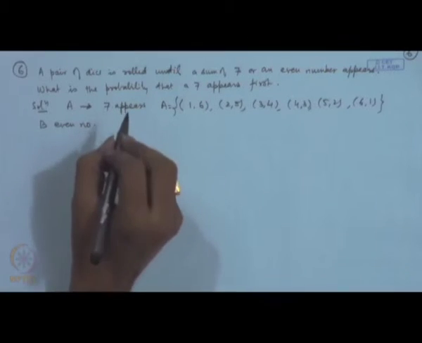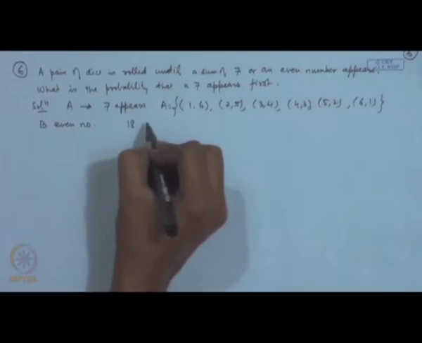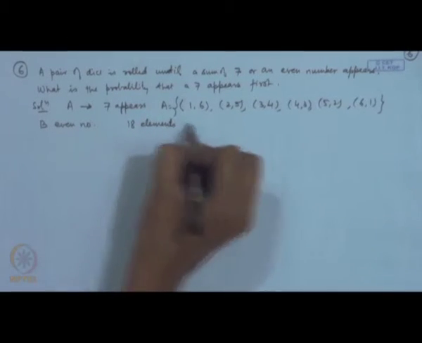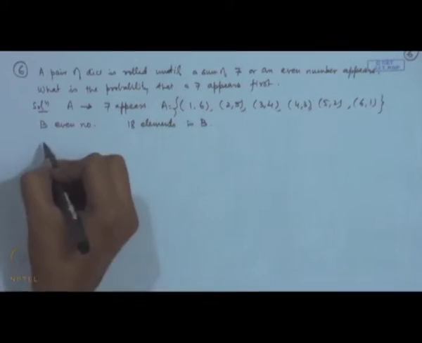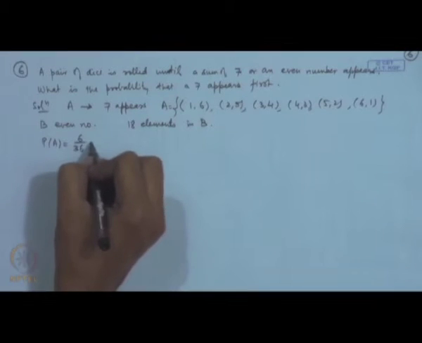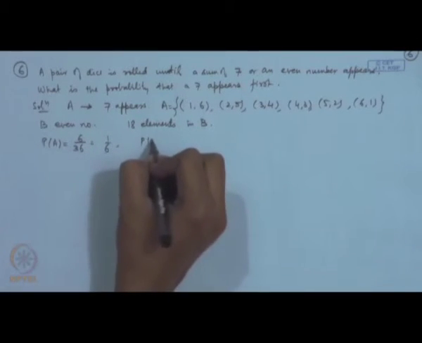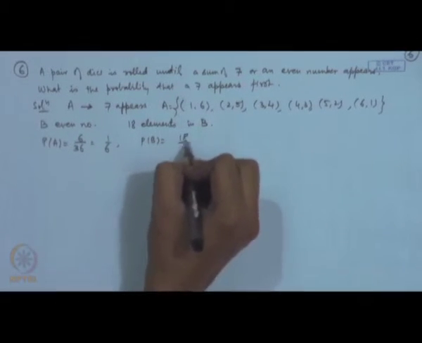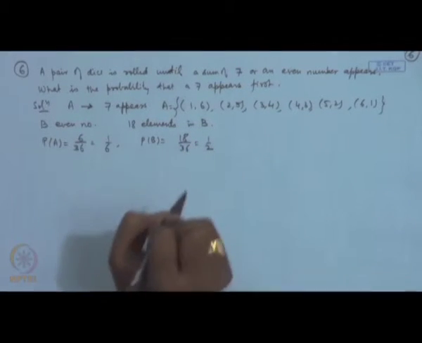Now, even number means the sum is even: 1 1, 1 3. So, if you have the first one as 1, there are 3 possibilities. If you have the first one as 2, again there are 3 possibilities like 2 2, 2 4, 2 6 and so on. So, there are 18 elements in B. So, probability of A is 6 by 36, that is 1 by 6, and probability of B is 18 by 36, that is half.